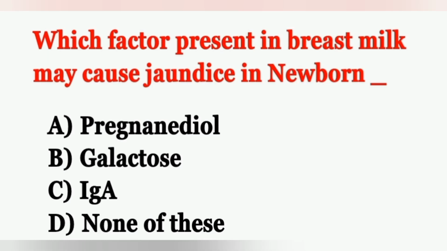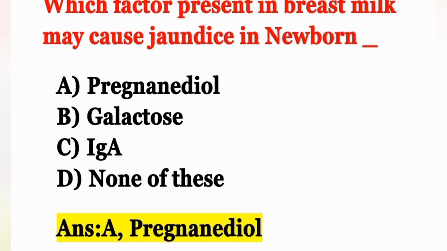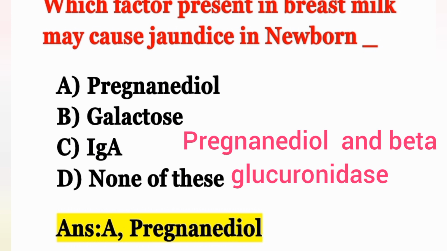The next question, which factor present in the breast milk may cause jaundice in newborn? Options: Option A pregnanediol, Option B galactose, Option C IgA, Option D none of these. The factor which is present in the breast milk that can cause jaundice is pregnanediol. Option A is the correct answer. Pregnanediol and beta-glucuronidase present in the breast milk may inhibit the excretion of bilirubin, which may cause jaundice in newborn.